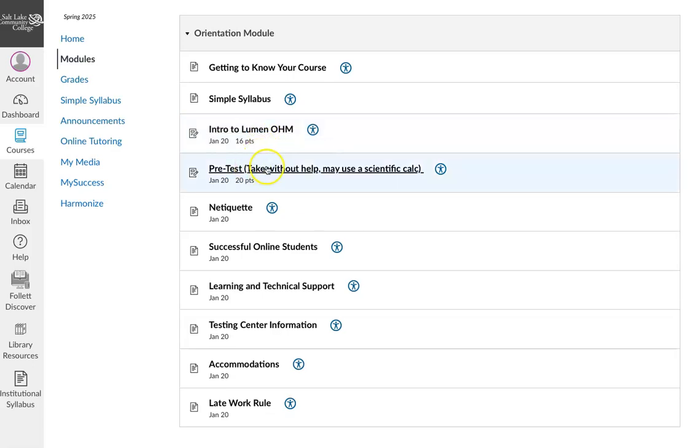And then the next thing on here that I want you to complete, within the first week, is I want you to take this pretest and take it without any help, because this pretest is to help you know if you're placed in the right class. If you score really low on it, maybe you should go back and take 990 if you haven't taken 990. That would be a good class there.